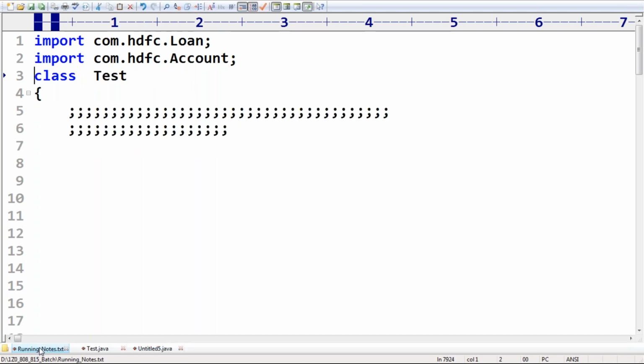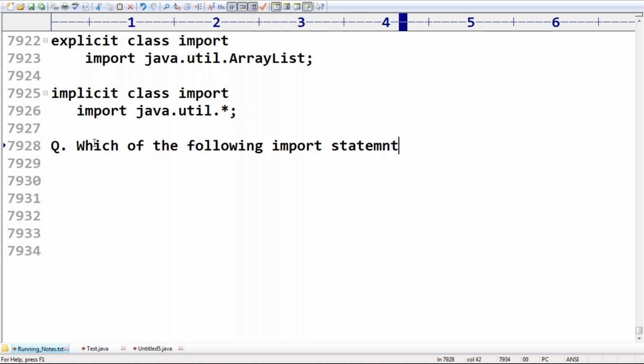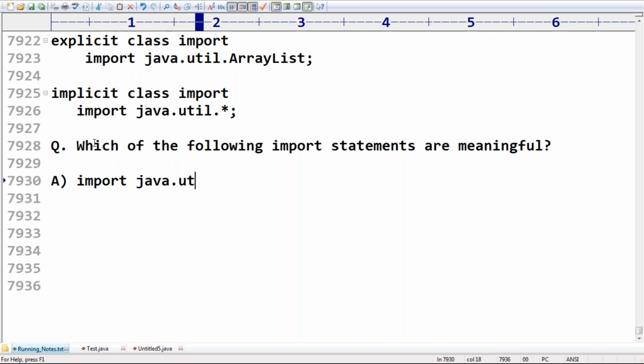Now that's all, these are the various types of import statements. Now I have one small doubt. Which of the following import statements are meaningful? The first option: import java.util.